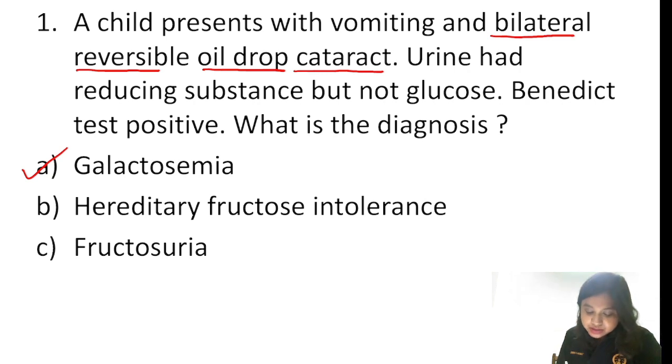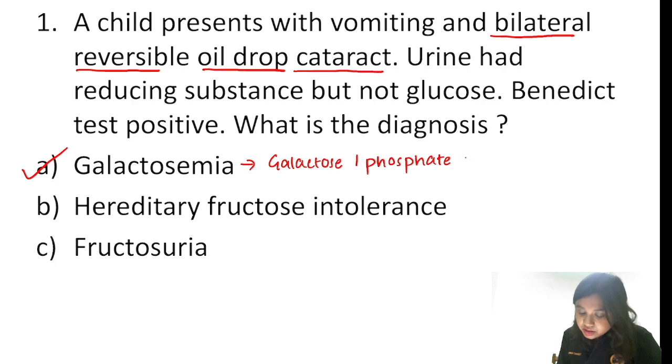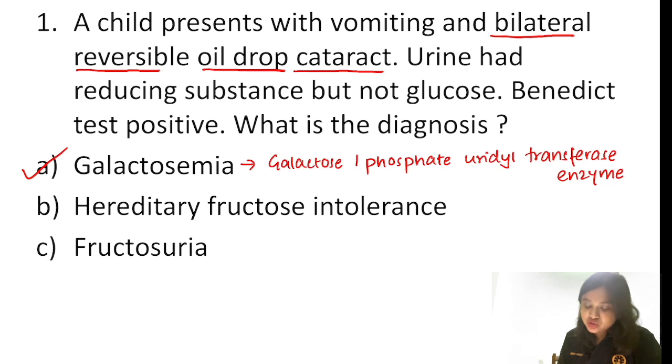So galactosemia is basically because of galactose 1-phosphate uridyl transferase enzyme defect. Hereditary fructose intolerance is because of deficiency in aldolase B, whereas essential fructosuria is because of fructokinase